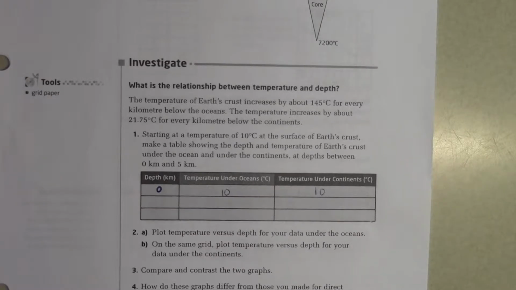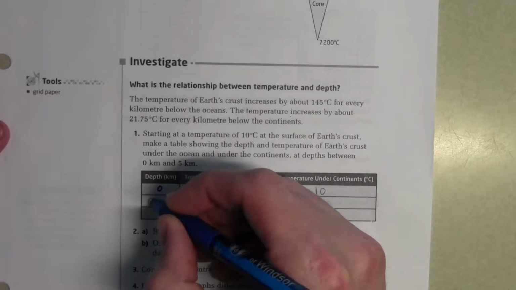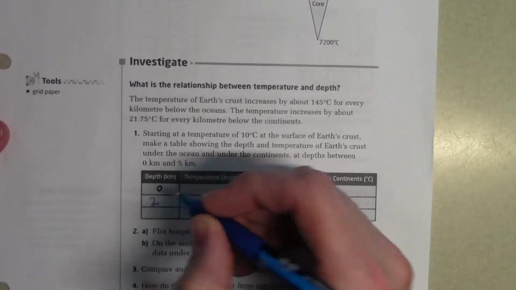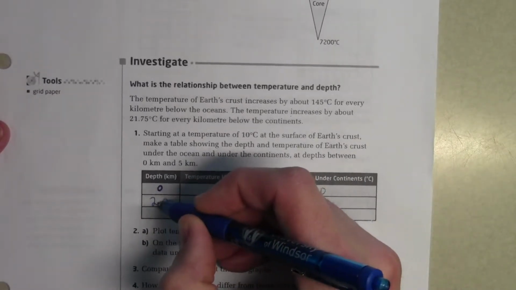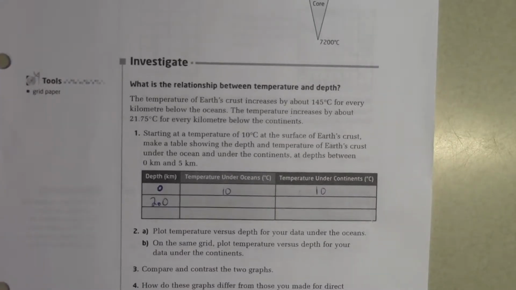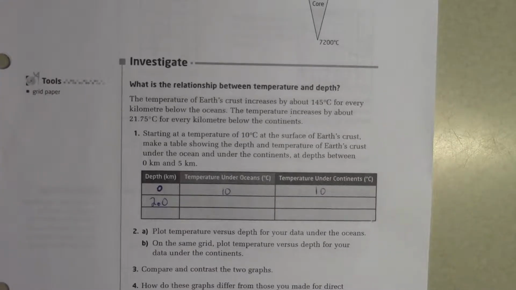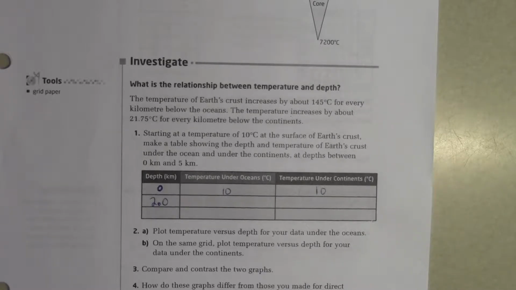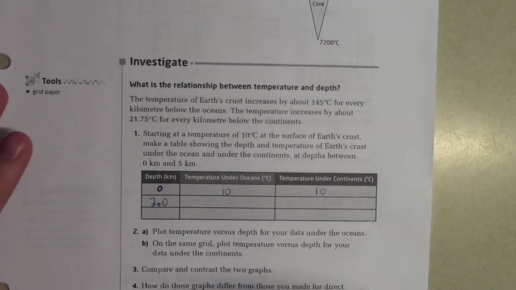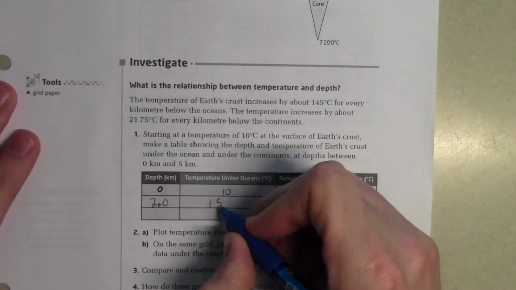Between 0 and 5, so our next depth, let's say 2. So at a depth of 2 kilometers under the ocean, what's going to be our temperature? Tim? 155.